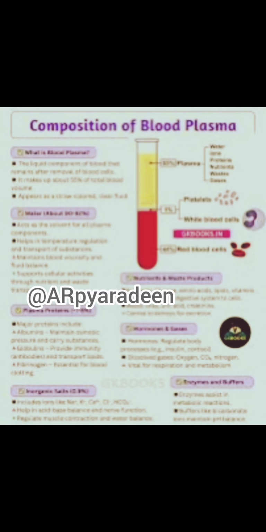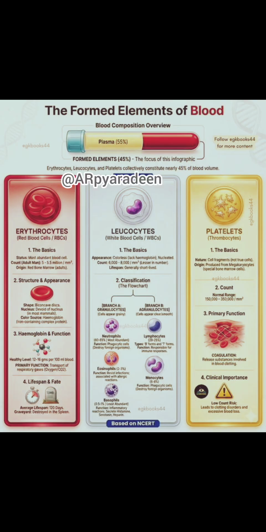Coming to the next part of blood, formed elements. Formed elements are RBCs, WBCs and the platelets.